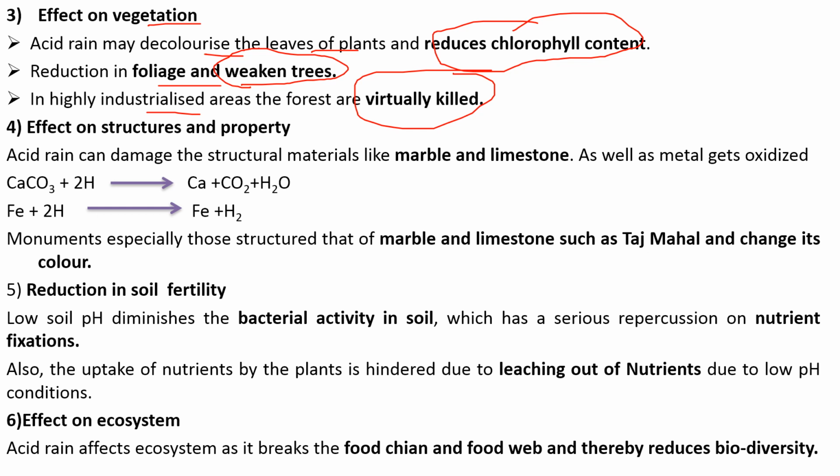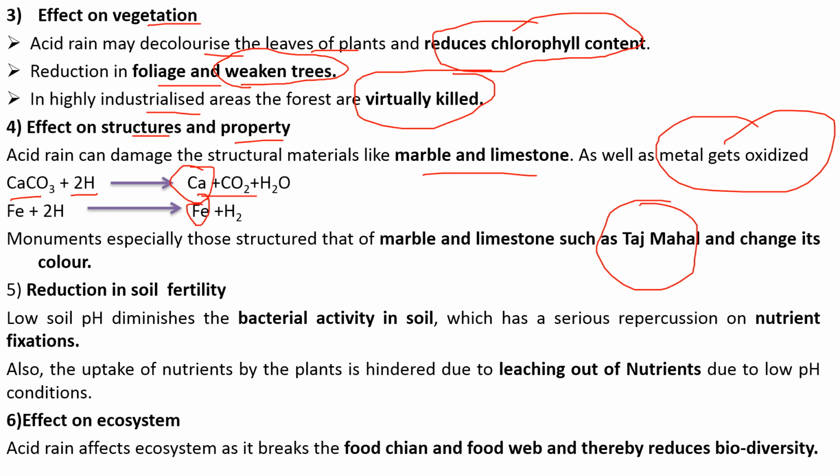Also it has an effect on structures and property. This acid rain can damage structural materials like marble and limestone, and metals get oxidized. Here the reactions are given. The CaCO3 in the presence of H+ will lose its original content of iron and calcium. For monuments, one very marked effect is observed on the Taj Mahal, where acid rain has reacted with the marble and changed its color.